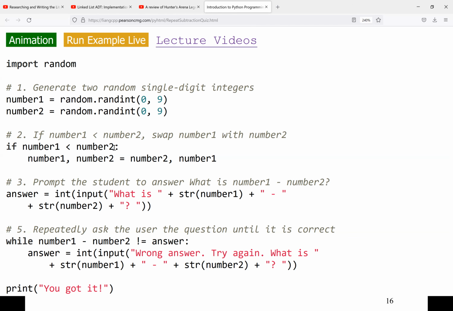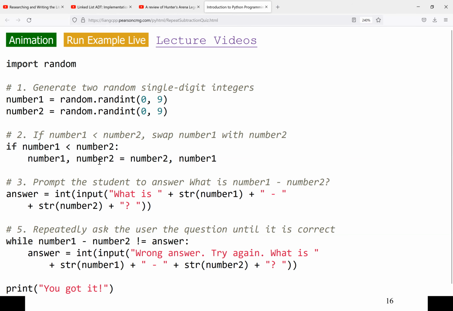So let's say we have num1 and num2. I will declare a third variable named temp. I will give num1 to temp. Then I'm going to assign num2 to num1. Then I'll assign the temp to num2. So this is how we do it always in any programming language when you are swapping values. But Python gives us a very easy way to swap values. So you can see here, we say that if num1 is less than num2, we just have to change it.